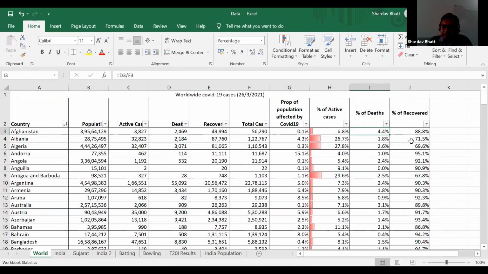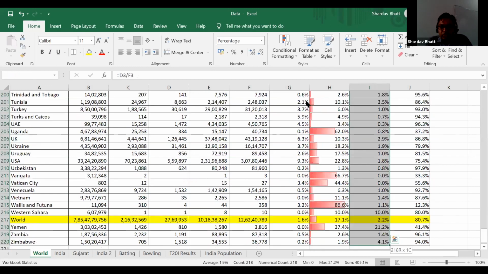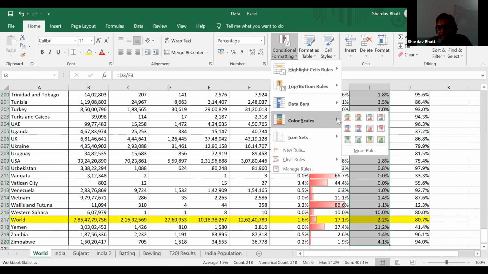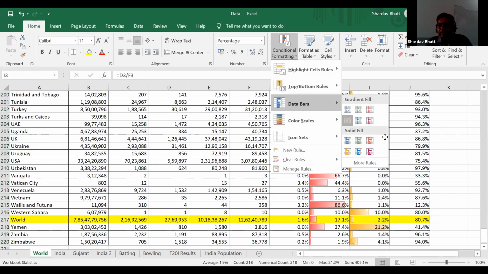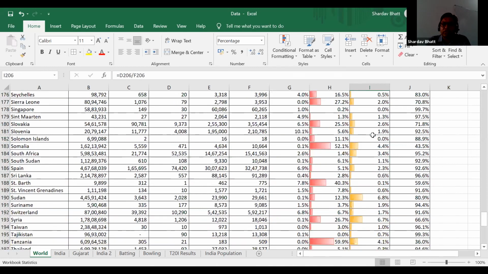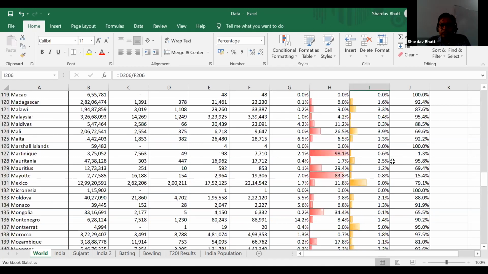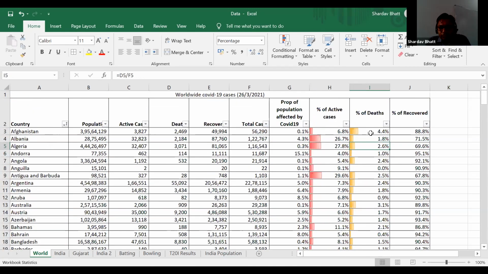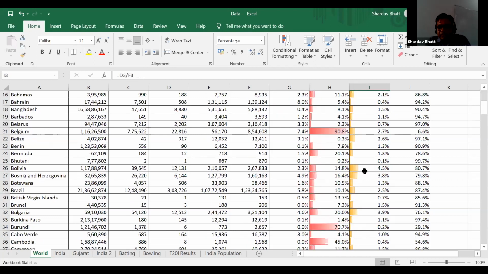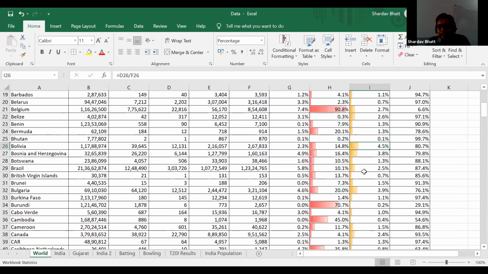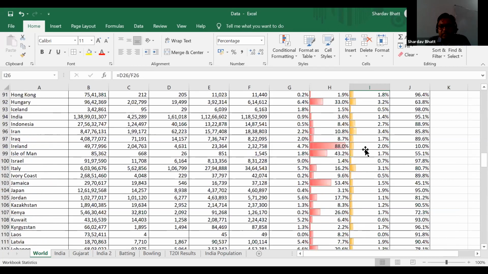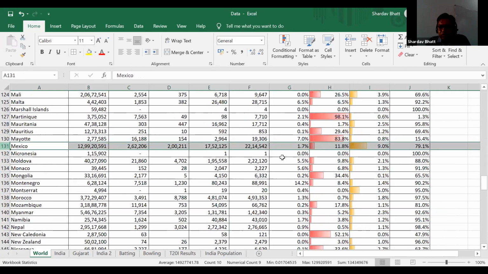Now for percentage of death, again I will select that column, conditional formatting, data bars. There are many other things also, like color scales, but I believe that data bars are a very nice way of presenting this. So with the data bar, you can see 4% in Afghanistan, and 4% in Bolivia. These are very high numbers, right? And this 9%, as I told you, Mexico, the death ratio is very high in Mexico.